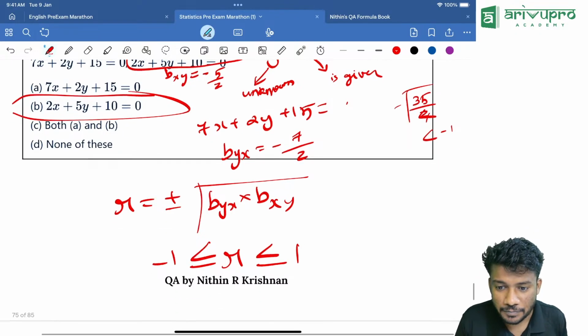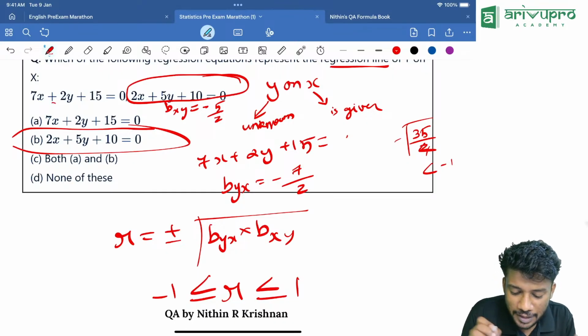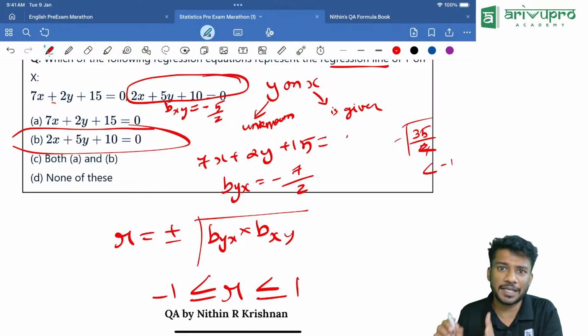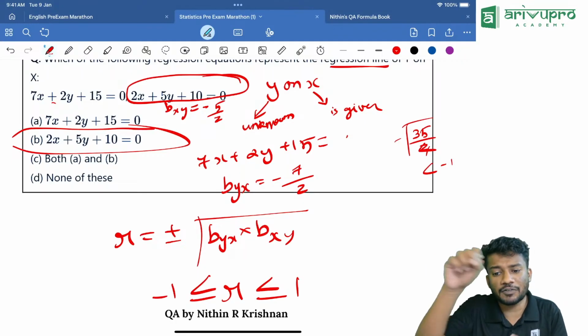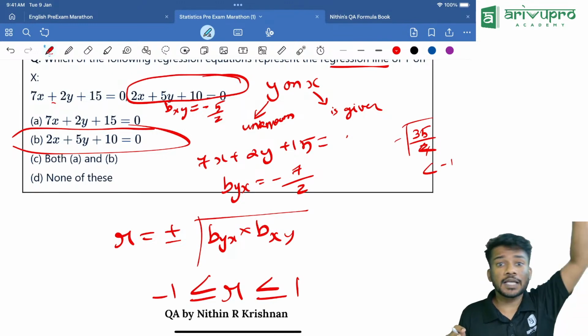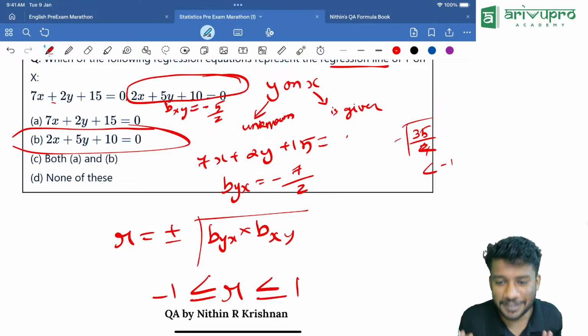Yes, Kavin, we are assuming it. First we will assume the first line is this, the second line is this. Then based on that we will find byx and bxy. Then we will take the product and we will take the root. If the root is less than minus 1 or more than 1, that means that assumption is wrong. That means the opposite is our answer.